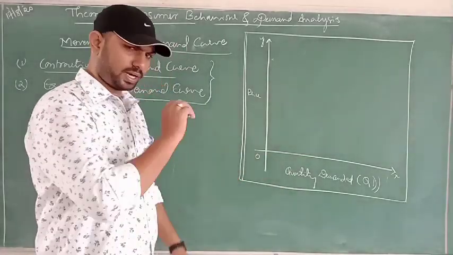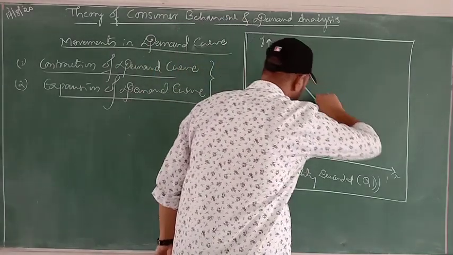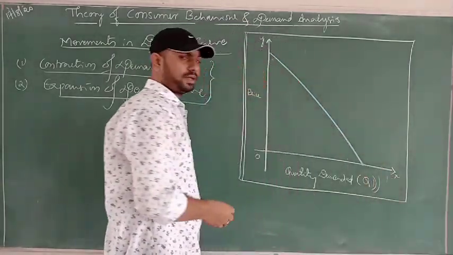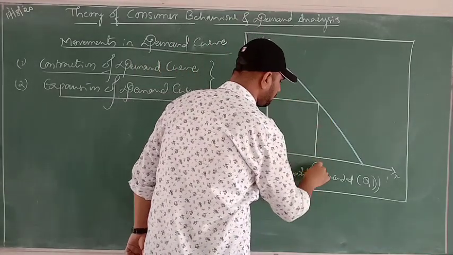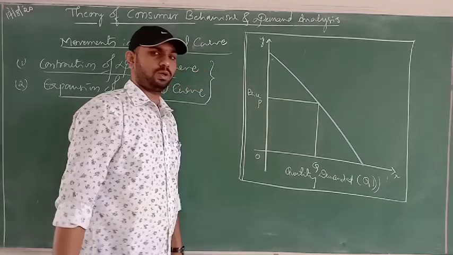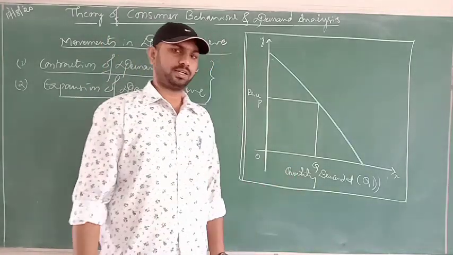Let's draw a demand curve. This is a demand curve, and up to a particular price and a particular quantity, when you have a price for a commodity, there is always demand for the commodity. It is not a gift.